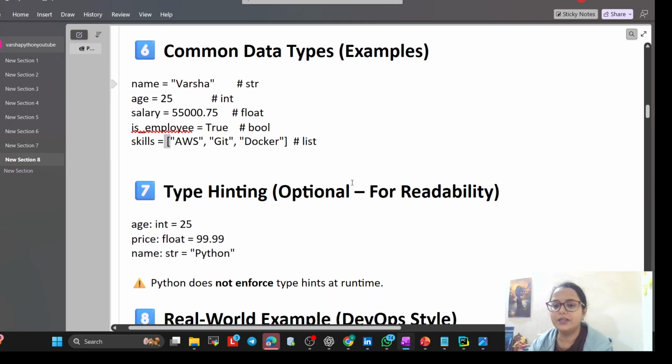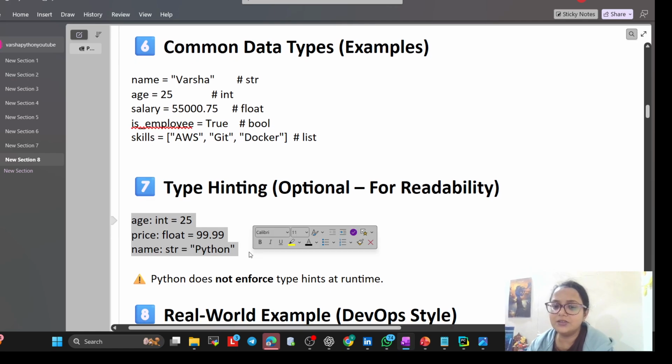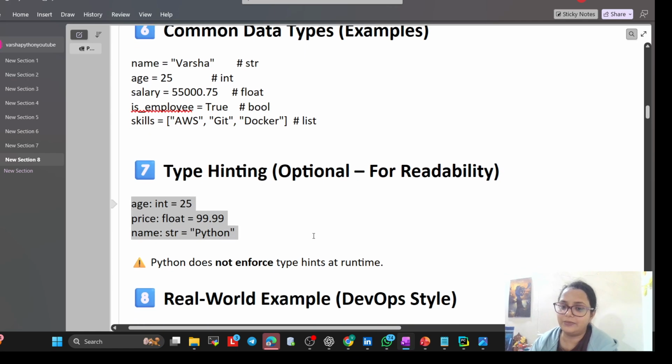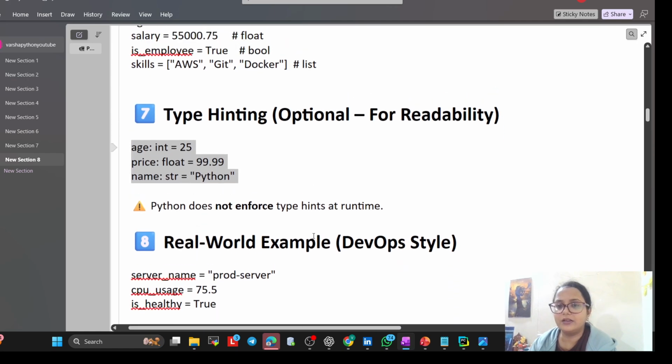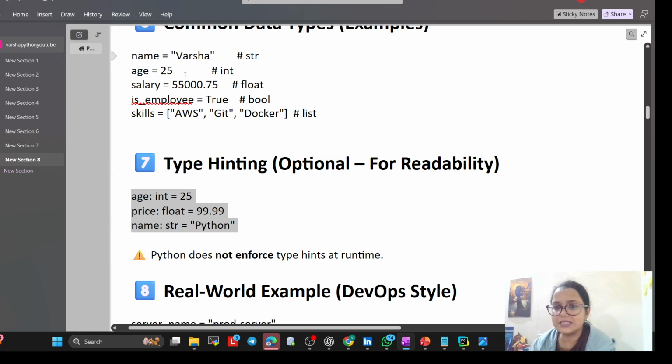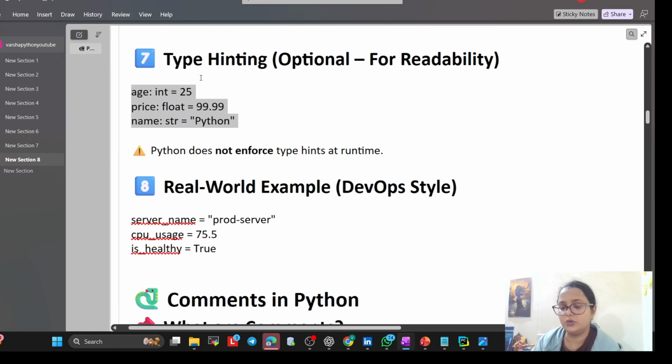Now you are writing like this and you are writing like this, okay. So Python does not enforce type hints at runtime. So if you run this and ask Python the type of the value, it will give it to you.